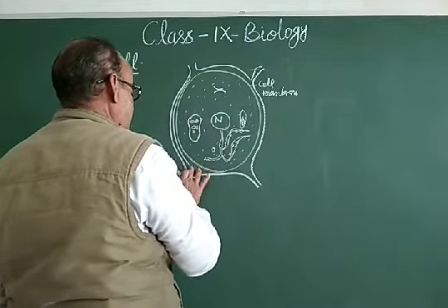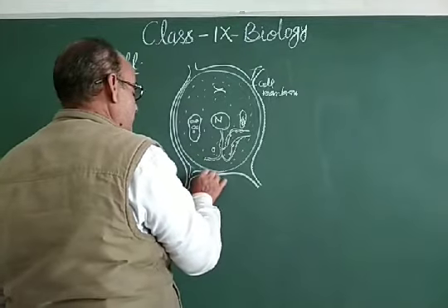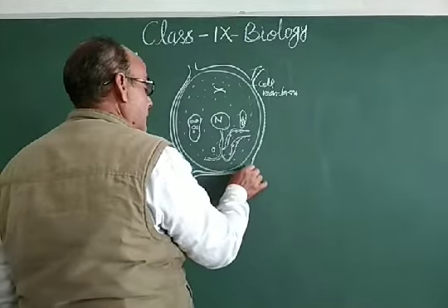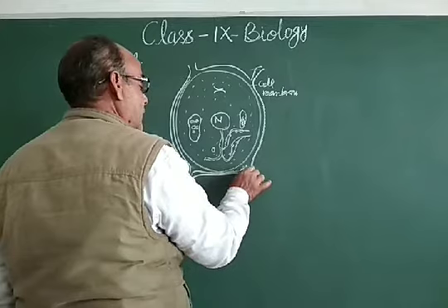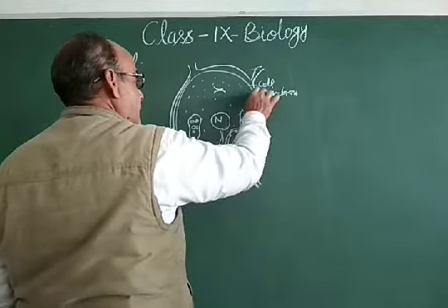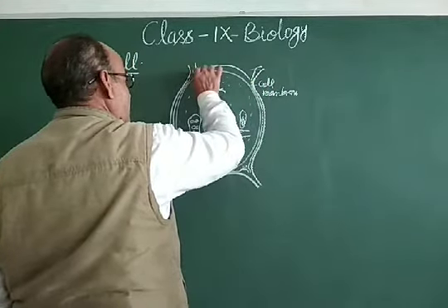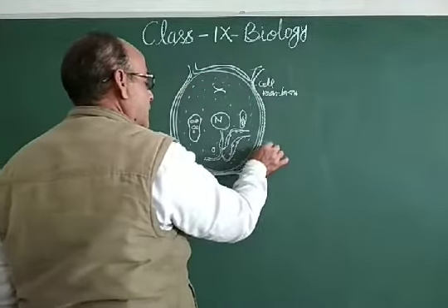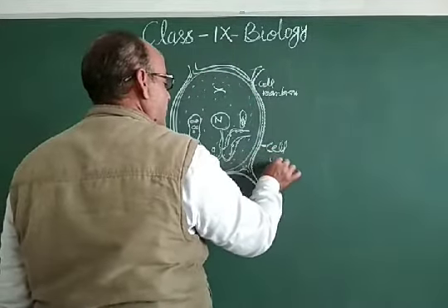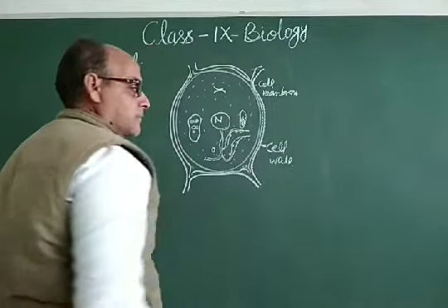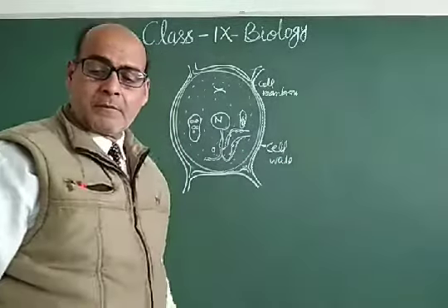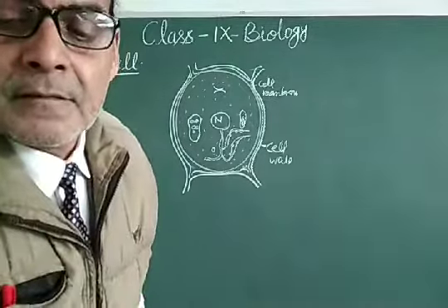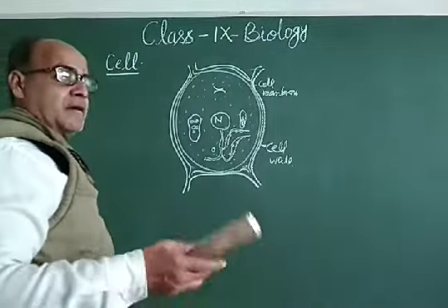This one is the middle lamella, and the outer is the outer cell wall, and the inner is the cell membrane. So this will be the cell wall in the case of the plant cell. So dear students, this is the outline diagram of a typical cell that you will study in detail.